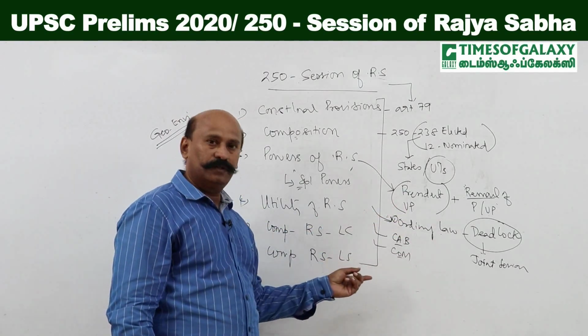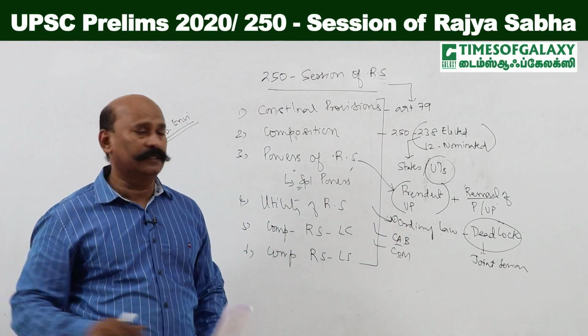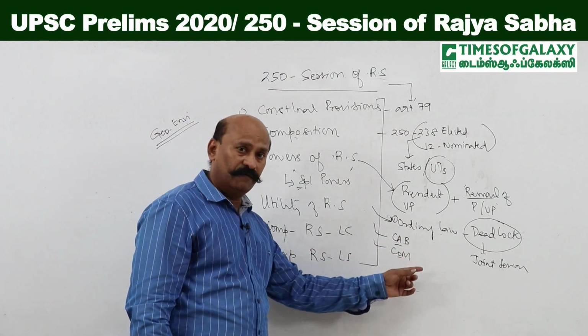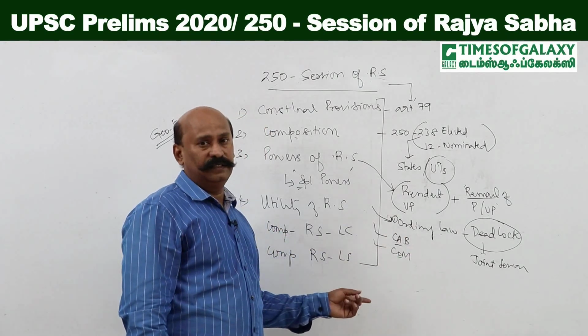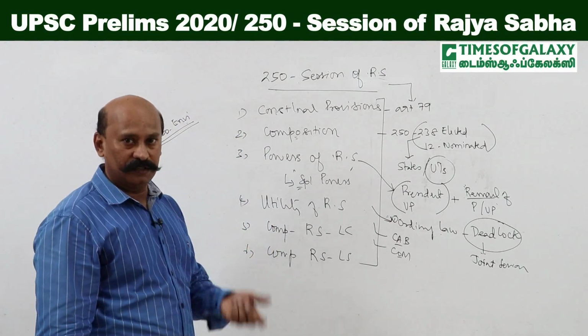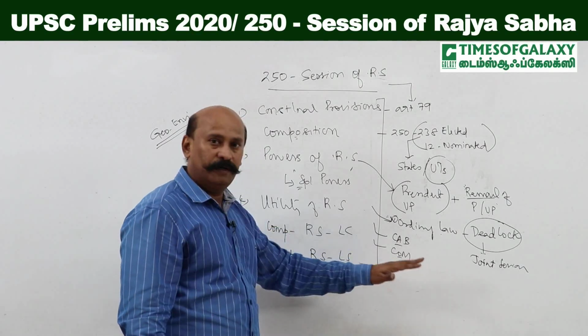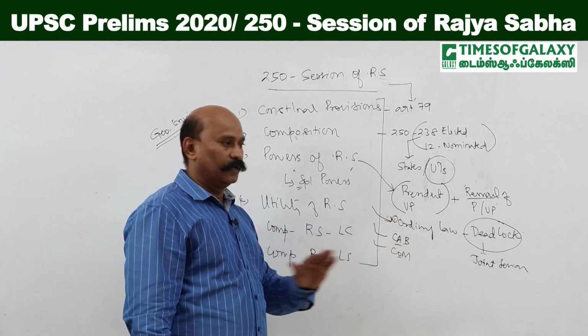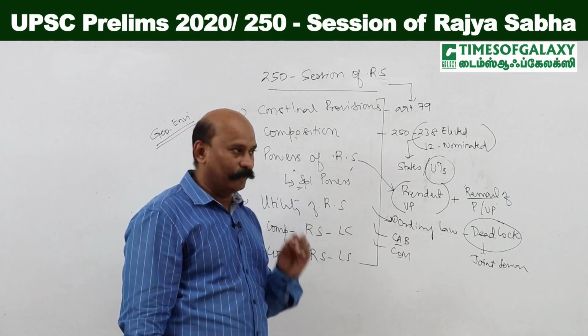And if he is a member of Lok Sabha, he will be called the Leader of the House of the Lok Sabha. Remember, please don't confuse leader of the house and presiding officer. Presiding officer is different and leader is different. The Prime Minister will be the leader of the house of Lok Sabha or Rajya Sabha, depending upon where he is a member. Fine. So the Council of Ministers can also be drawn from Rajya Sabha. So there is no difference between Rajya Sabha and Lok Sabha in that regard as well.